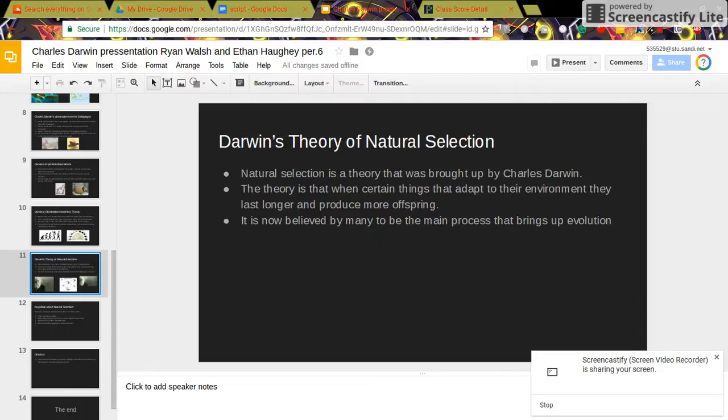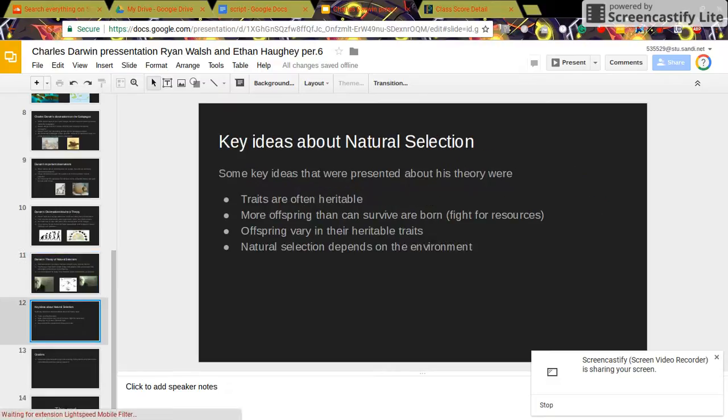Darwin's theory of natural selection. Natural selection is a theory that was brought up by Charles Darwin. The theory is that when certain things adapt to their environment, they last longer and produce more offspring. It is now believed by many to be the main process that brings up evolution.